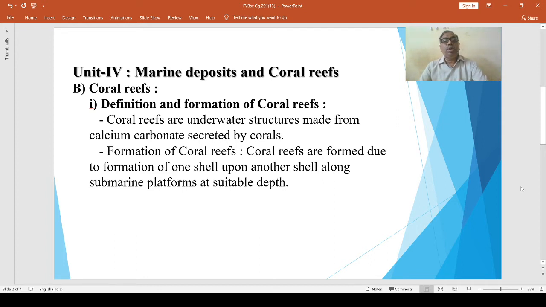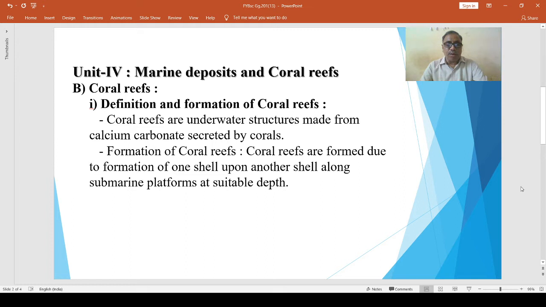Definition of coral reefs. Coral reefs are underwater structures made from calcium carbonate secreted by coral. Corals are a significant submarine feature. These are formed due to accumulation and compaction of skeletons of lime-secreting organisms known as coral polyps.